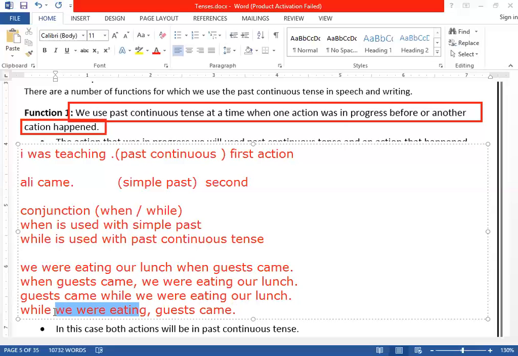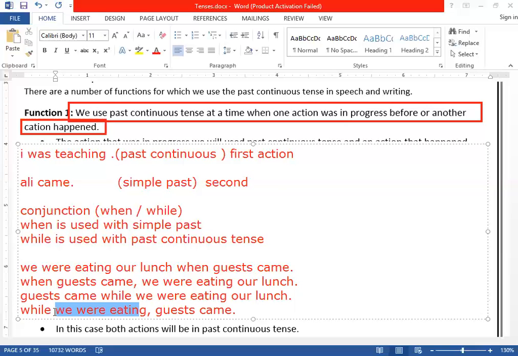So there are two actions. How many actions? Two. Number one, an action was in progress when another action happened. For example, I called you yesterday, or for example, at 2 o'clock I was calling you. You didn't pick up the call. You came to the class and I asked you, I was calling you, why didn't you pick up the call?